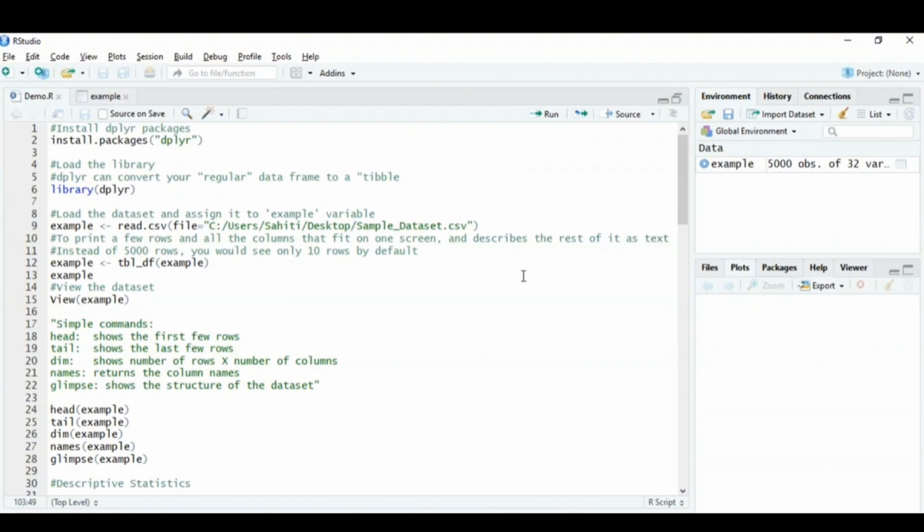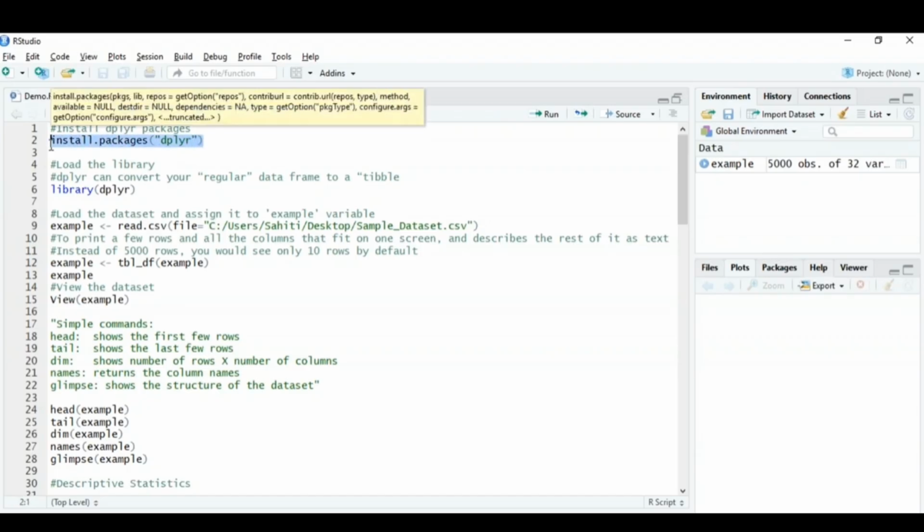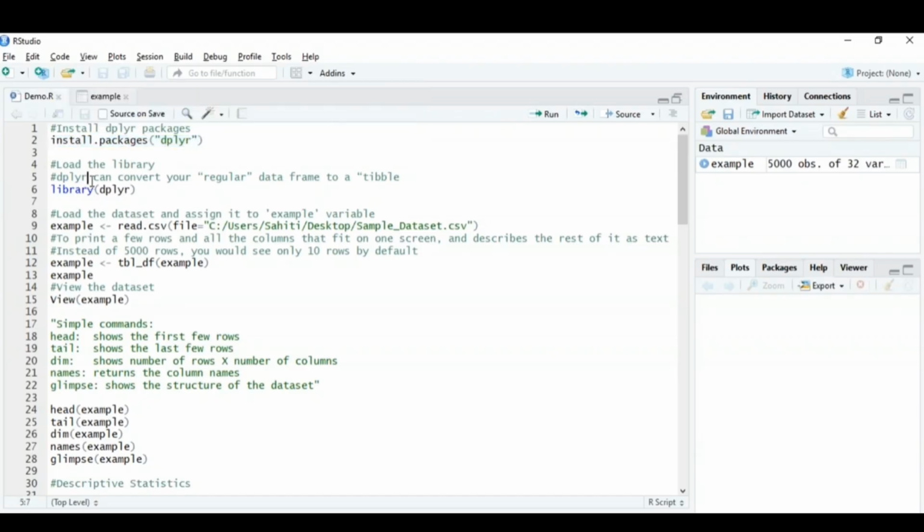So the first step that I mentioned is to import the data set, right? Now before that, let me tell you that we're going to use the dplyr package for this complete code. So the dplyr package basically offers various functions by which we're going to perform various operations on our data set. So you can just install this package if you don't have it installed on your RStudio. But yes, if you do have it installed, you just have to use the library, right? So I've already installed it in my RStudio, so I'm not going to do that again.